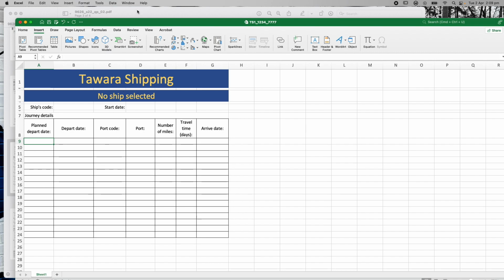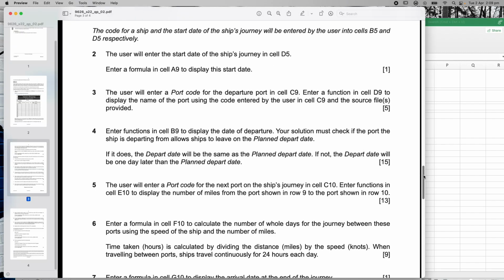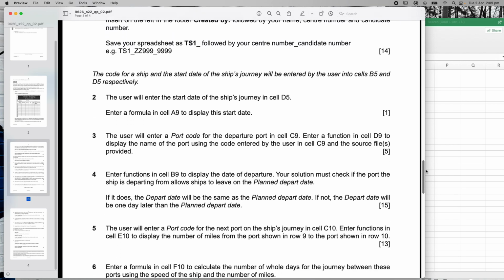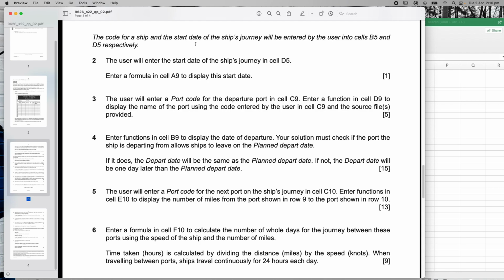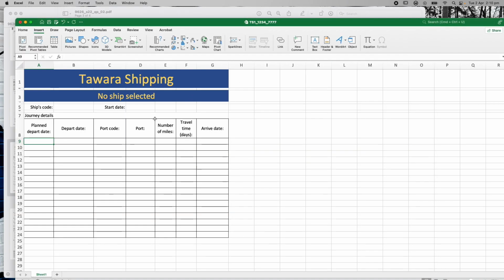Okay, so let's go to the questions and look at the next part of the question. We are down to part 2, which is here. It says, the code for a ship and the start date of the ship's journey will be entered by the user into cells B5 and D5 respectively. So I don't really need to know anything, I just need to know that B5 and D5 are going to have information entered by a user. There's not going to be much code going into there because the user's going to be putting something in there.